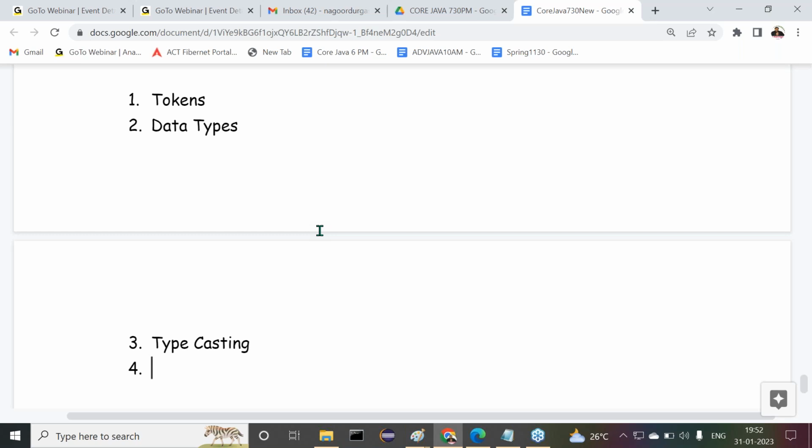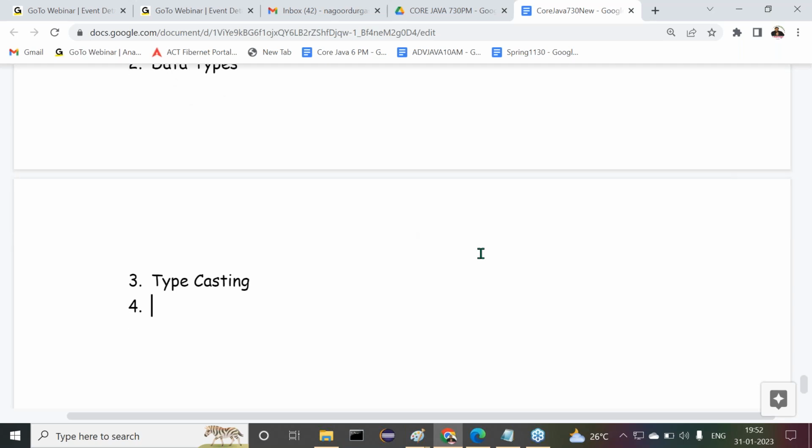Typecasting, type conversion, or what next one there? Typecasting. Observe carefully. Type conversion or typecasting. All right. After completion of this, the fourth one is Java statements. After completion of these Java statements, the last one is arrays.